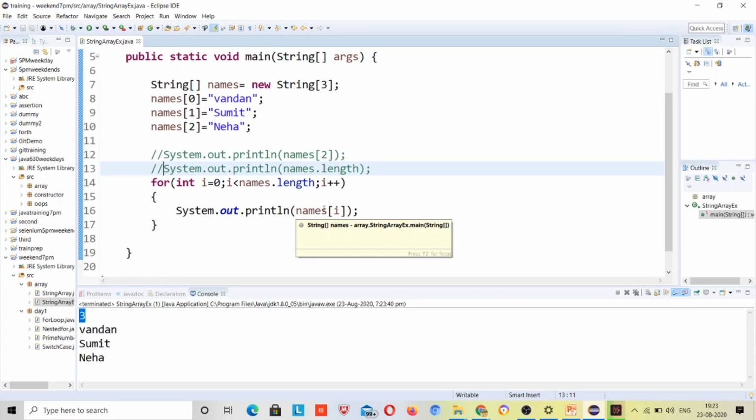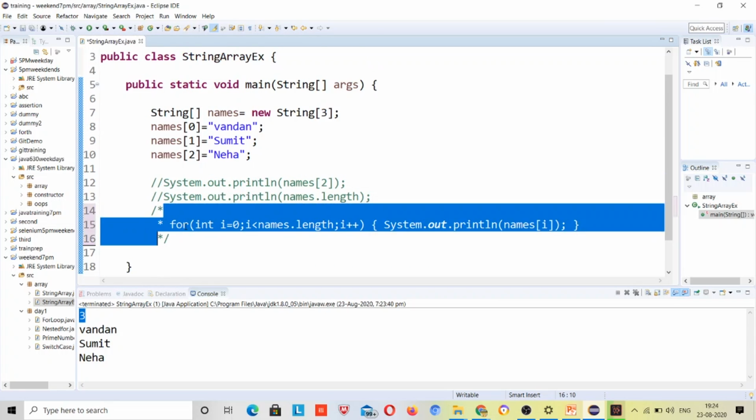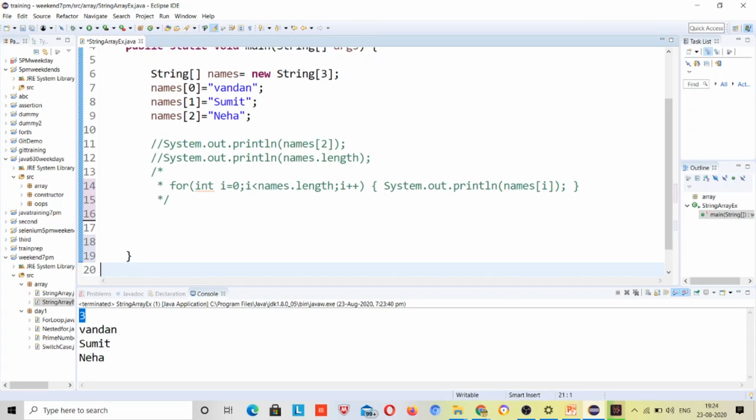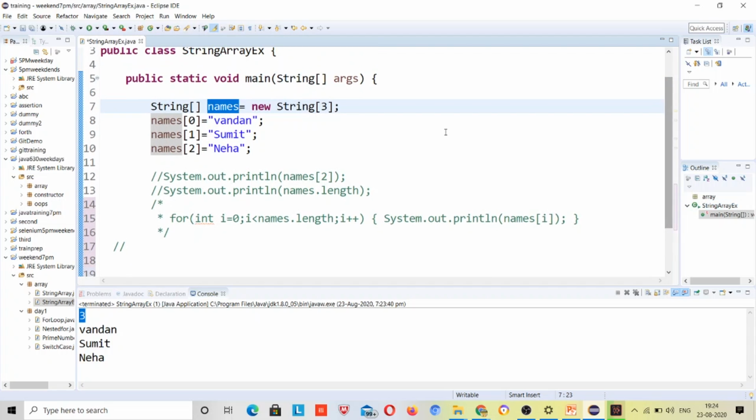Okay, one more thing, this is the for loop. How can I use the enhanced for loop? What is the enhanced for loop? You can see that this one is a kind of object, right?